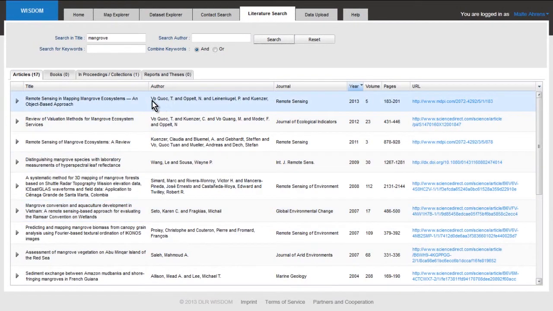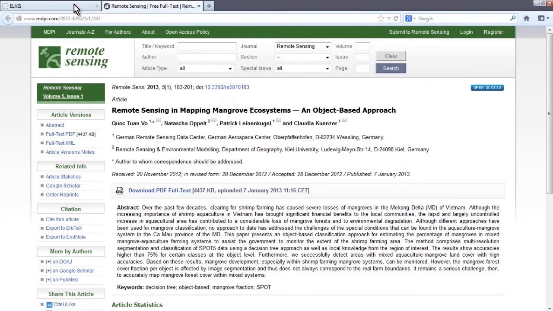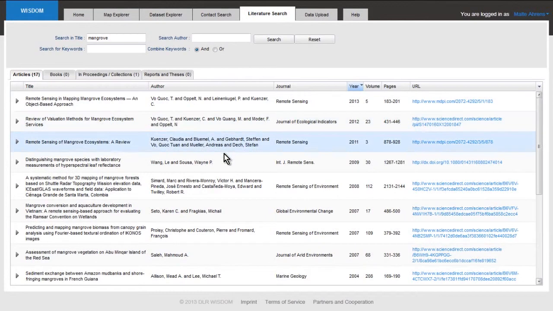Here is one published by our colleague Vo Quoc Tuan just recently in 2013 in the journal Remote Sensing. So you can click this link to go to the online journal. Now this will take a little bit of time. We are now on the internet, and as you see, you get excerpts of this article. Here you get a short description, and you can also download a PDF full text. We will not show this now because it will take too long, but that paper can be downloaded here.